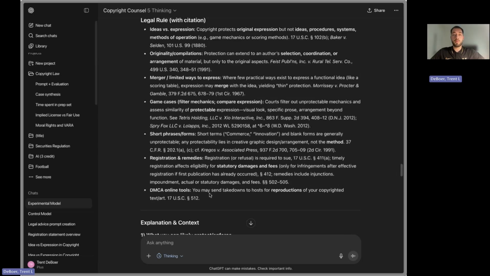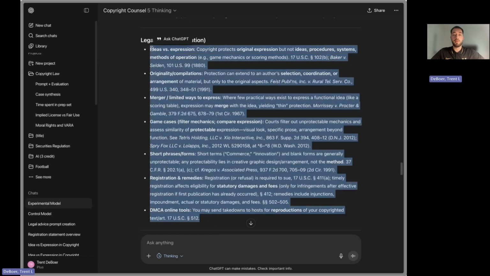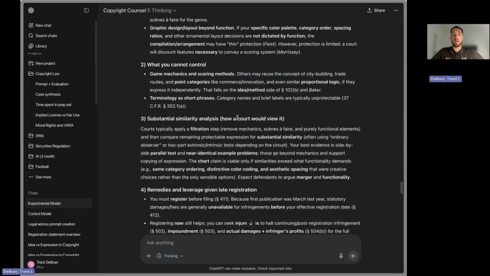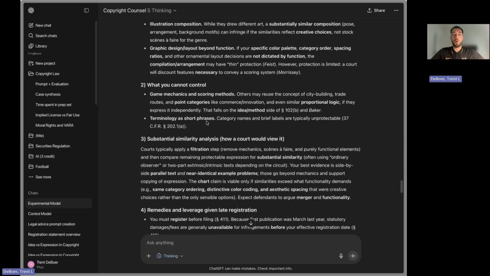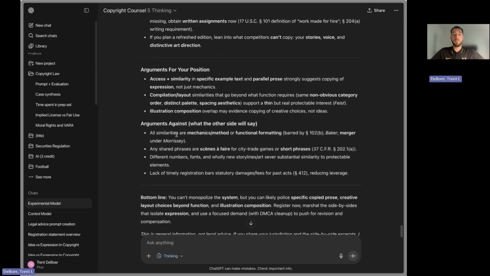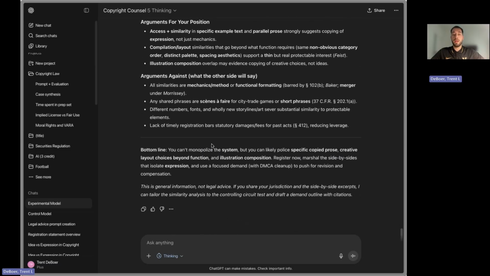And then this was one of the things that it did that was most useful: it created this long segment of all the rules and then attached all of those rules to specific citations of cases and parts of the Copyright Act. And this explanation was really good because it gave kind of a 1,000-foot view of what was happening and all these practical steps that were super useful, and arguments for and against us. And so like what the other party will say.